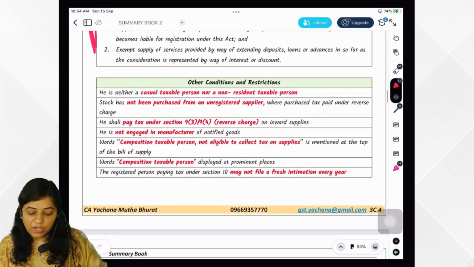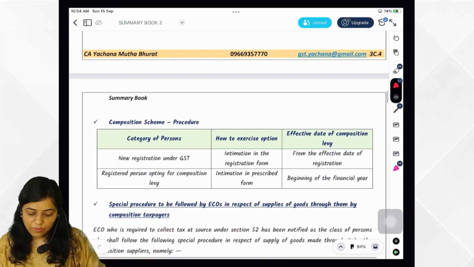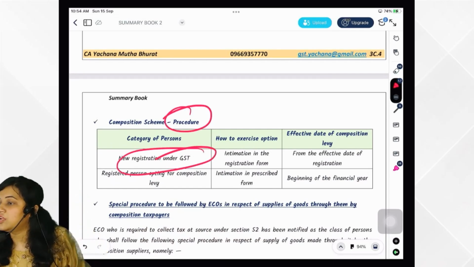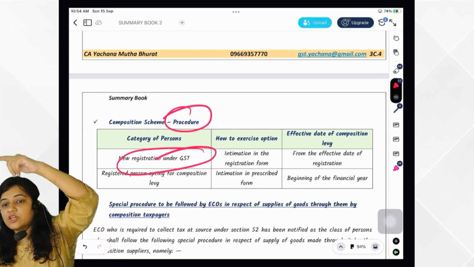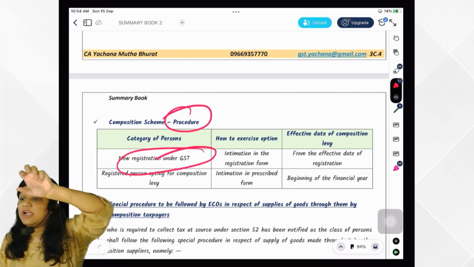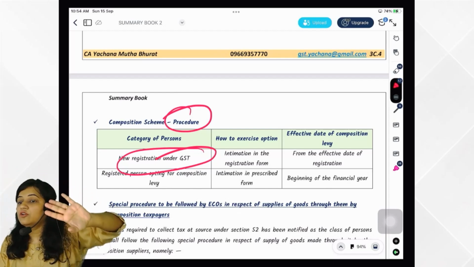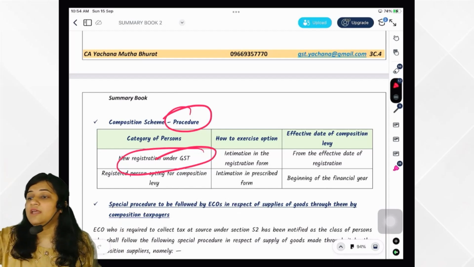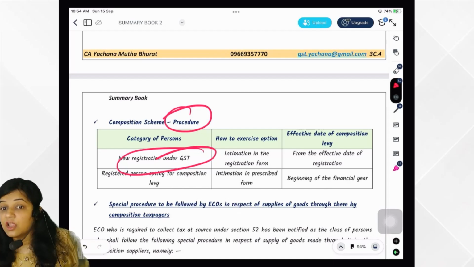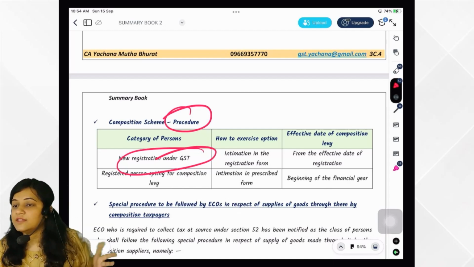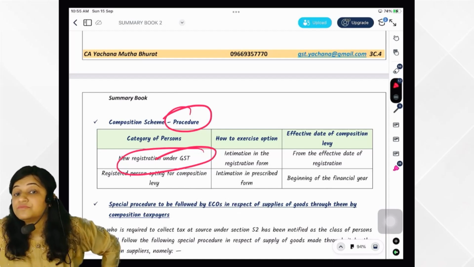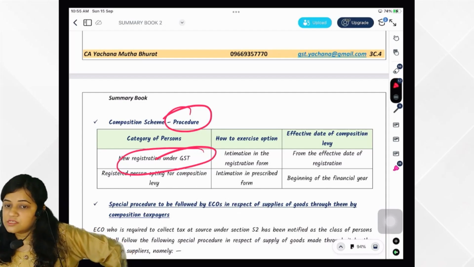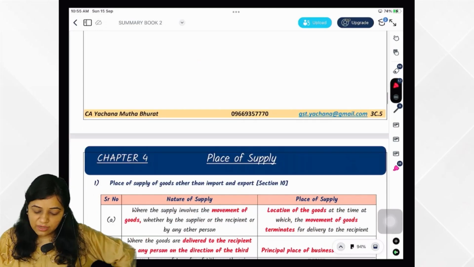So here we complete composition scheme. Okay, here we complete. And one more important procedural point. If you are taking a new registration, then in the registration form, in Part B only, you will intimate that you are opting for composition scheme, and that you can do anytime whenever you are taking registration, even in the middle of the year. But if you are an already registered person, in that case, from the commencement of the current financial year, you can opt for the composition scheme. So is it clear? Very good.